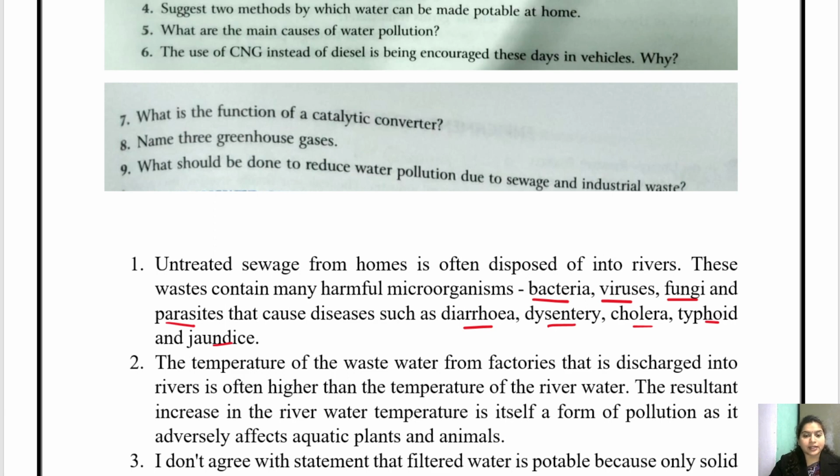Because the temperature of the wastewater from the factories that is discharged into the river is often higher than the temperature of the river water. So the temperature of the water varies, which causes adverse effects on aquatic plants and animals, and they may even die. So that is why hot water is also considered a pollutant.